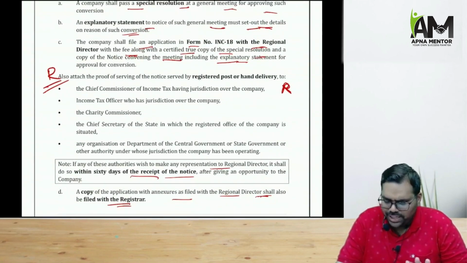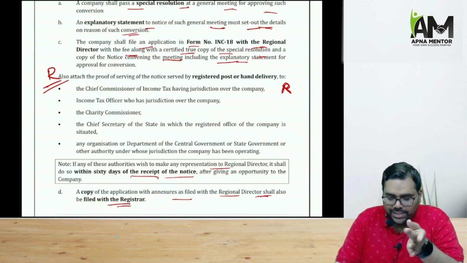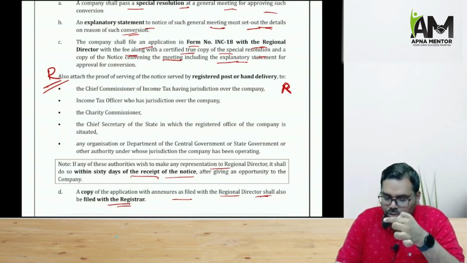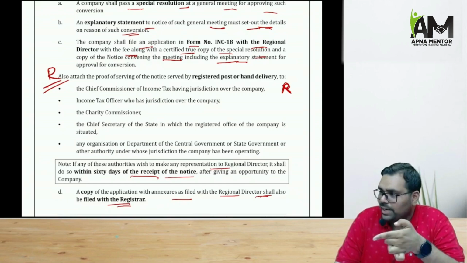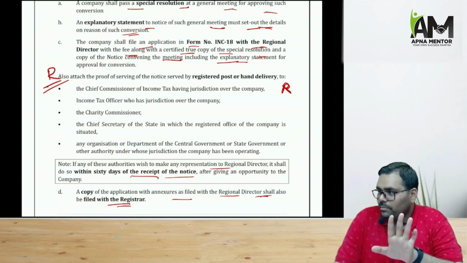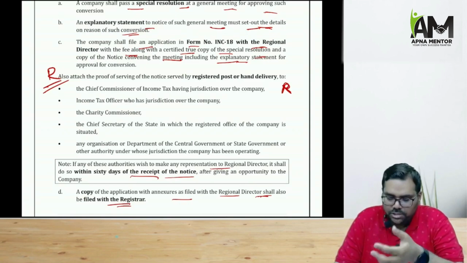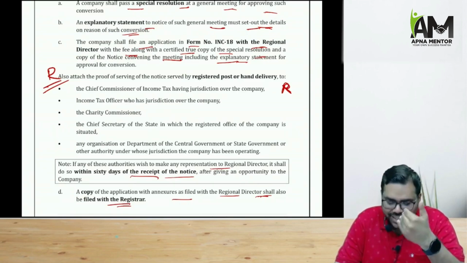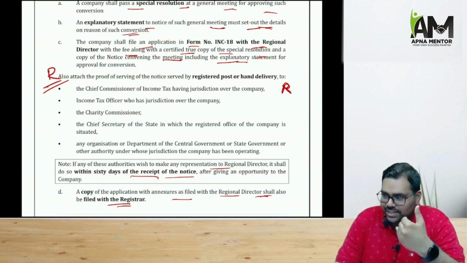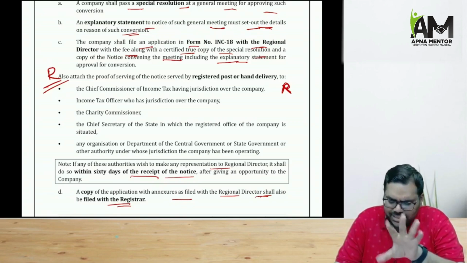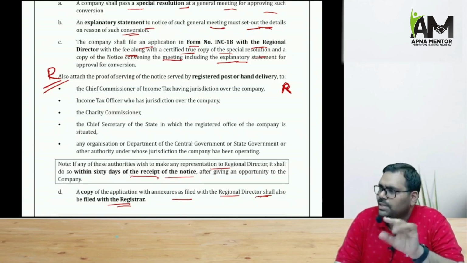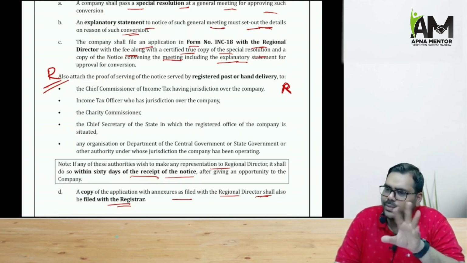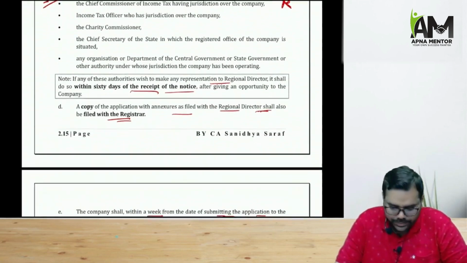So these very people, and the chief secretary of the state, because this was a charitable organization. So all the local government authorities must know. That is why the company must intimate these authorities and also give a proof to the ROC that a notice has been given to these people. And if these people, the chief commissioner of income tax, the income tax officer, the charity commissioner, the chief secretary of the state, want to, they may make a representation within 60 days to the RD that we have a problem in this conversion. But they can make a representation within 60 days only. After 60 days, even they cannot make a representation.